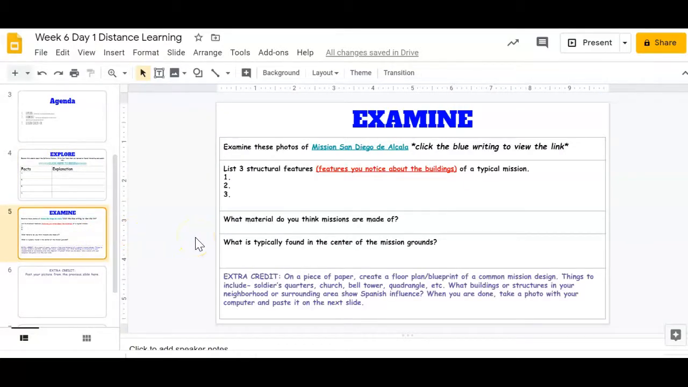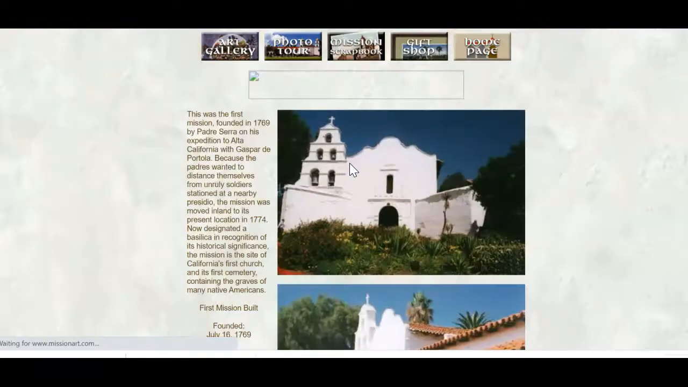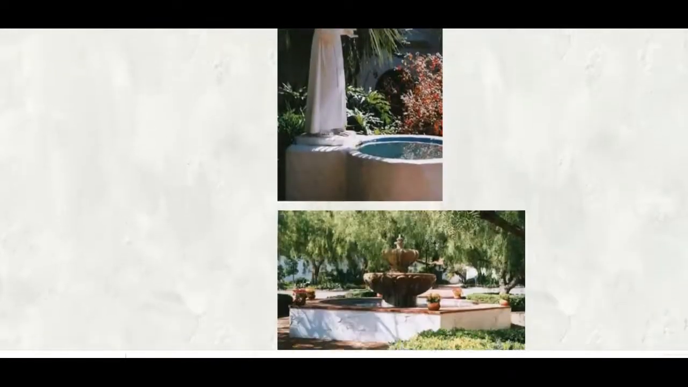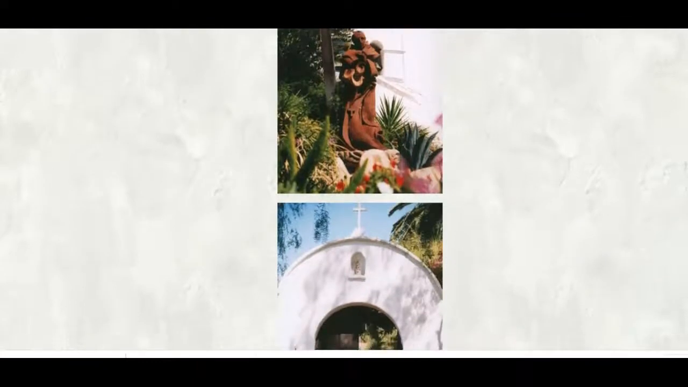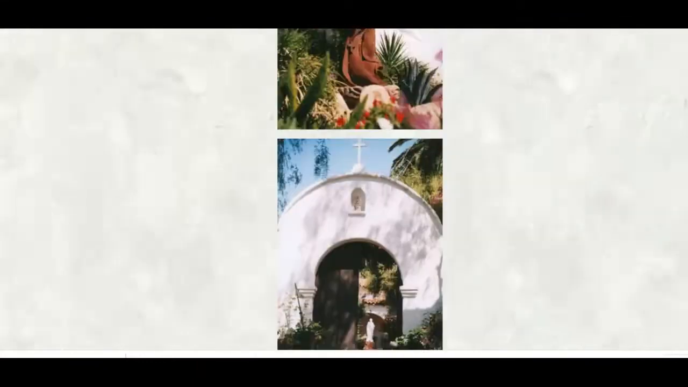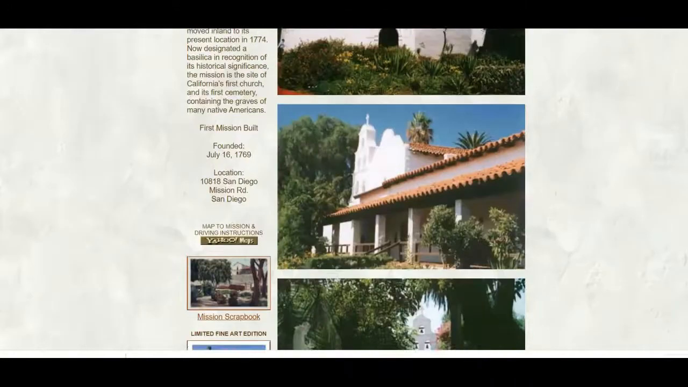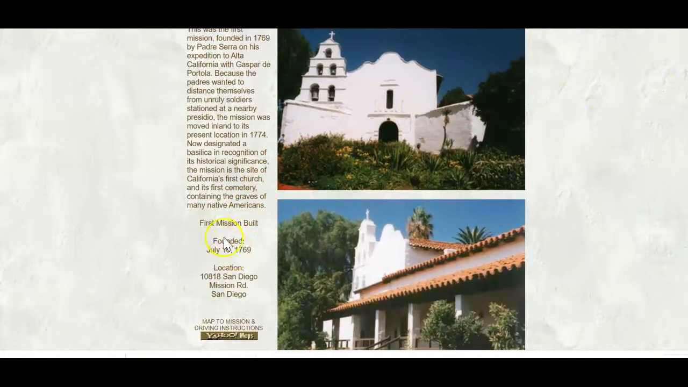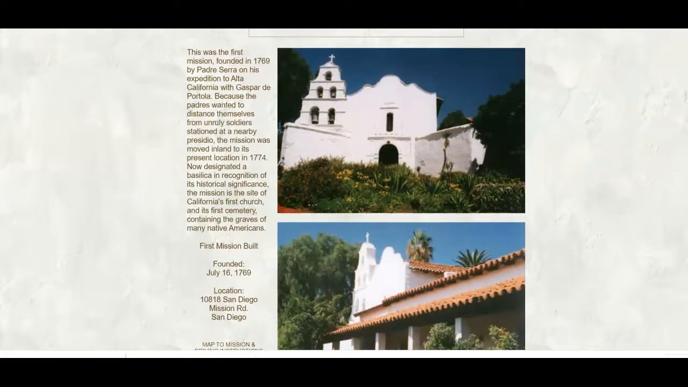So what you're going to do is you're going to click on this picture right here, and you're going to read this and look at the pictures of this beautiful mission. This mission is actually in San Diego. Isn't that neat? So I want you to read about it. I want you to look at it. One of the things that it tells you, well, it tells you a lot of things. When it was founded, when it was built, where it is now. And it's going to ask you to talk about some of the structural features. Okay, and that means looking on the outside of it or the inside.